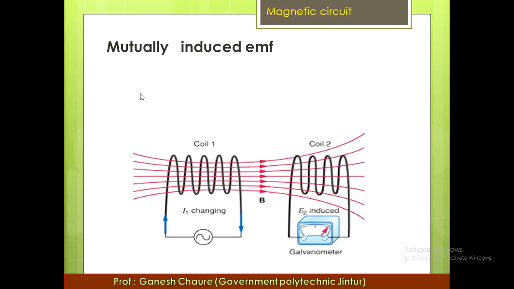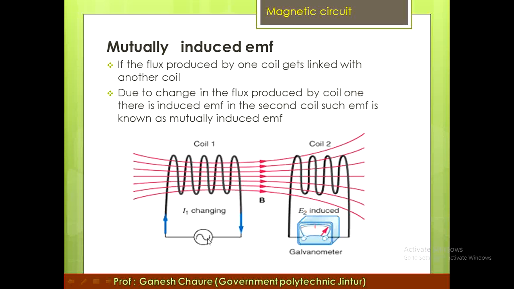The second is the mutually induced EMF. See here, there are two coils, coil 1 and coil 2. If the flux produced by coil 1 gets linked with another coil, we connect the first coil to the alternating source, then alternating current passes through that coil, and that alternating current produces the alternating flux. Due to the change in flux produced by one coil, there is an EMF in the second coil. Such EMF is known as the mutually induced EMF.